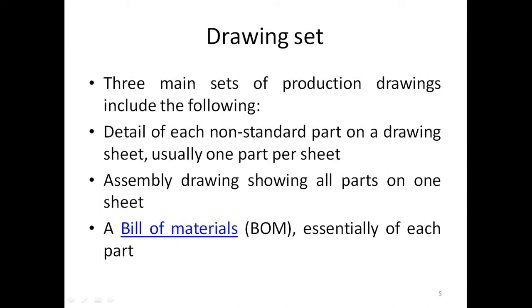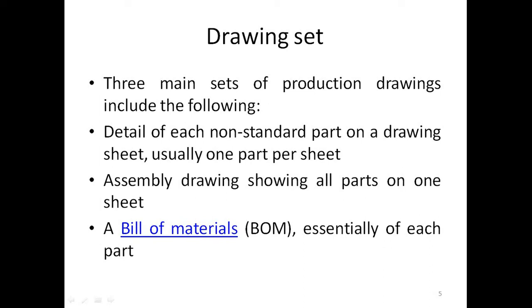And for that production drawing, considering that machine, the detail of each non-standard part on drawing sheet, usually one part per sheet. In one sheet there should be one part or one component, and the detail of that component must be there, that is dimension, GD&T, roughness value, etc. Then again, second important part, assembly or sub-assembly drawing showing all parts on one sheet.